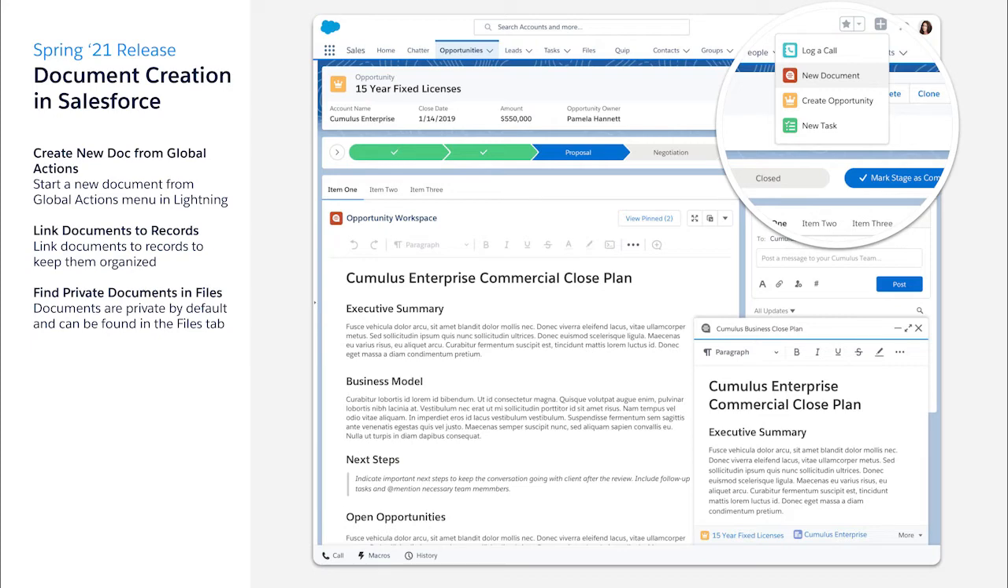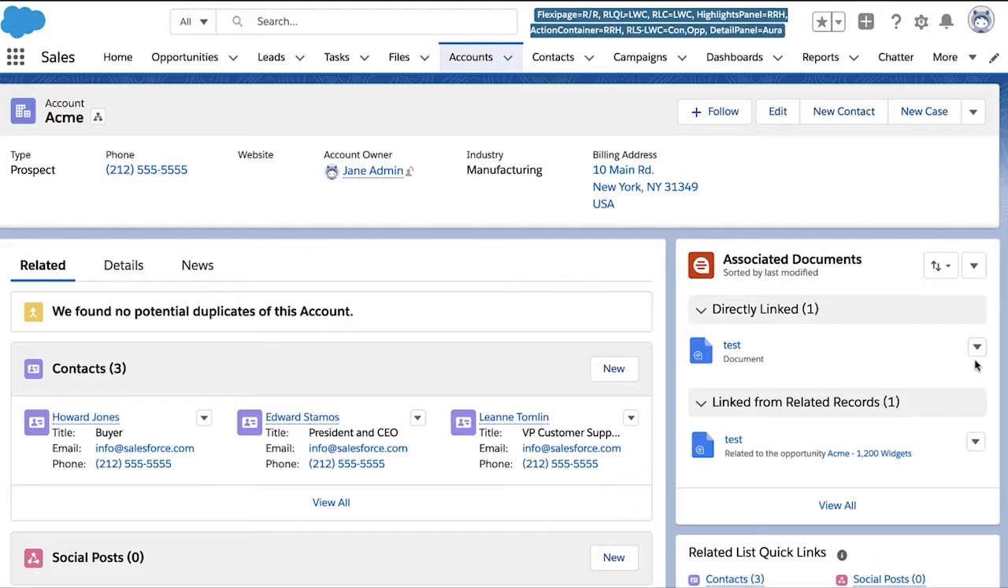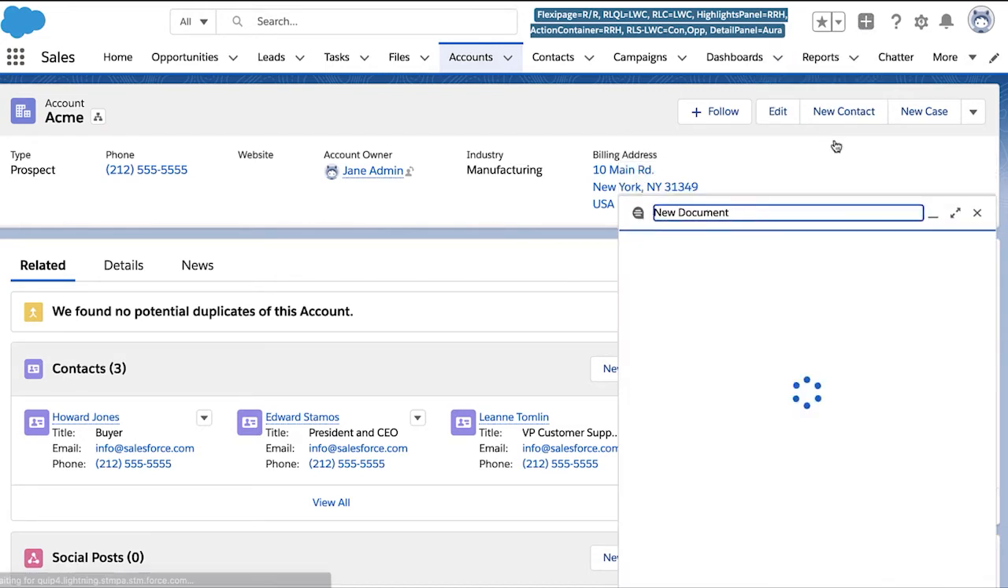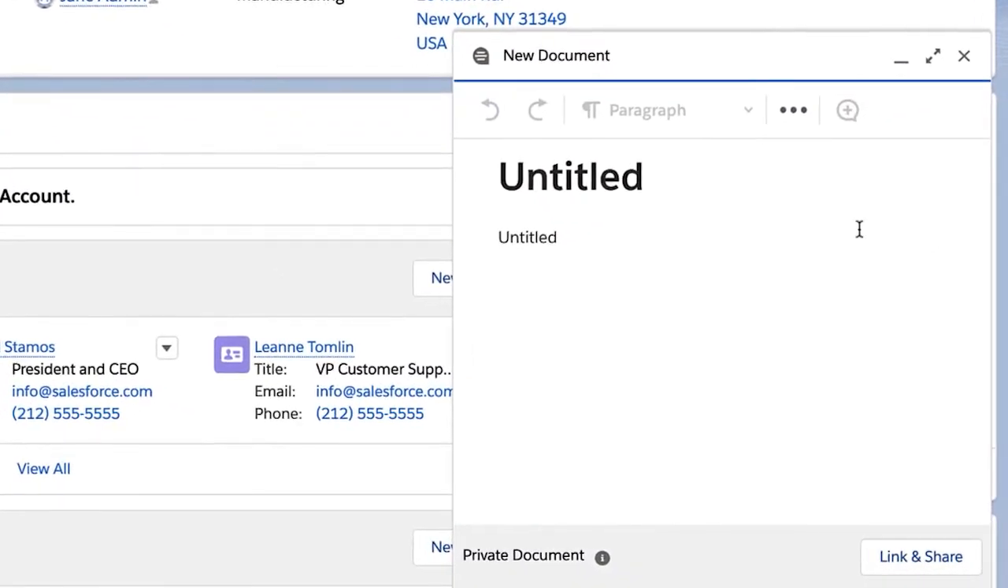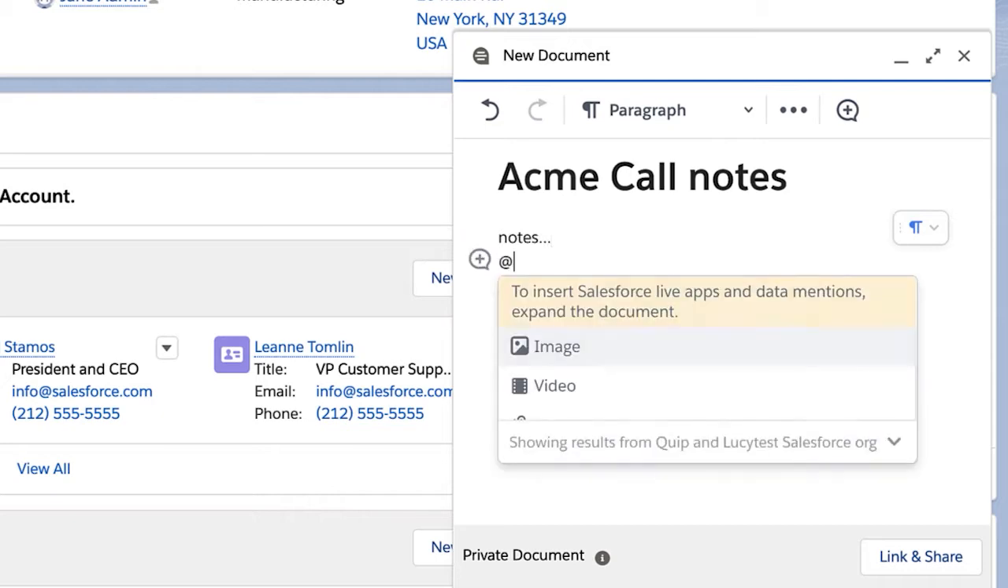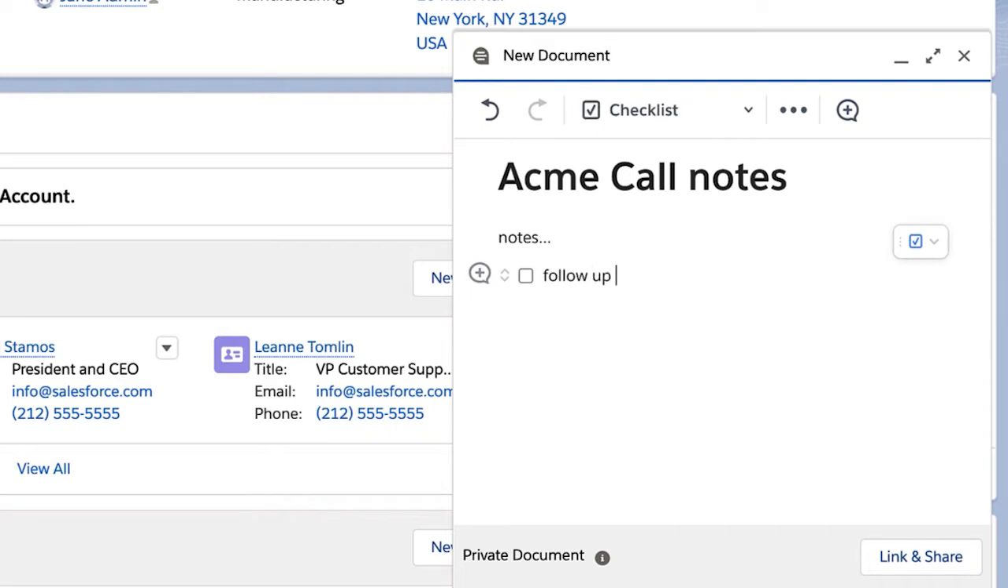Now, let me give you a demo of the feature. As a sales AE, I'm in a call with Acme, and I need to take some quick notes. Here, I can click on New Document from the Global Actions menu. Now a document window pops up, and I can start writing notes about my Acme call. To insert anything in Anywhere, you can just hit Add Mention. For example, I want to add a checklist, and I can add mention a checklist of follow-up items.